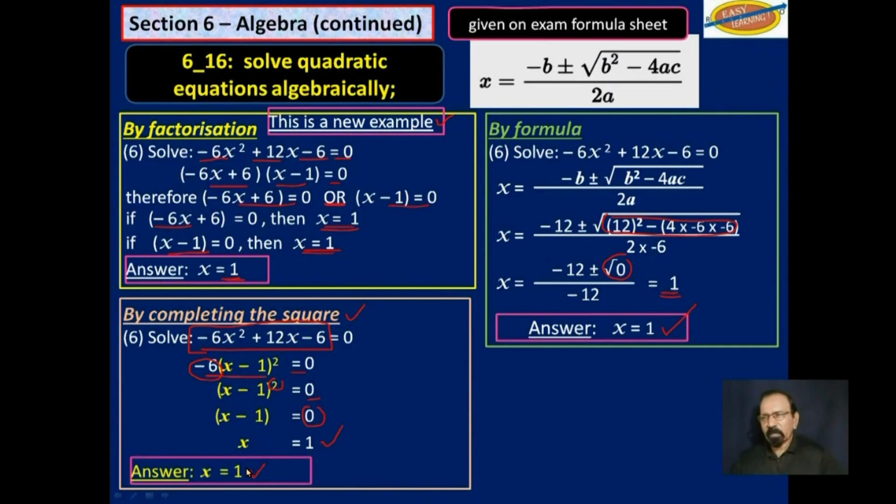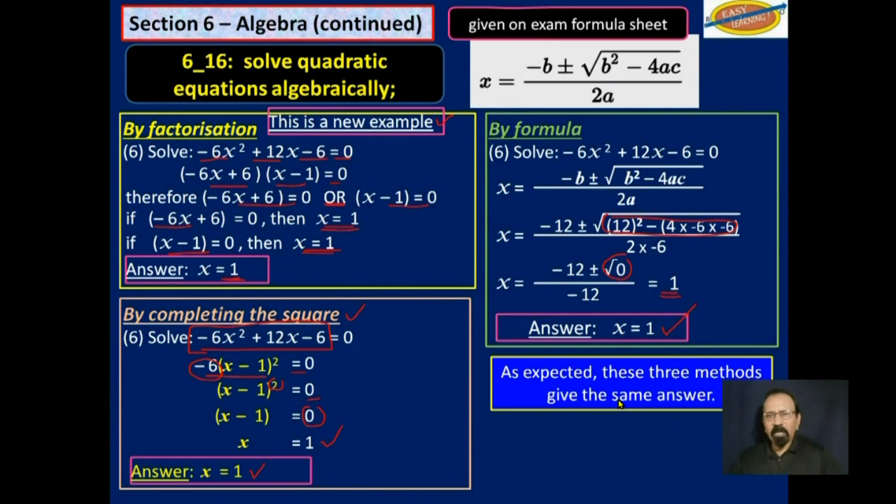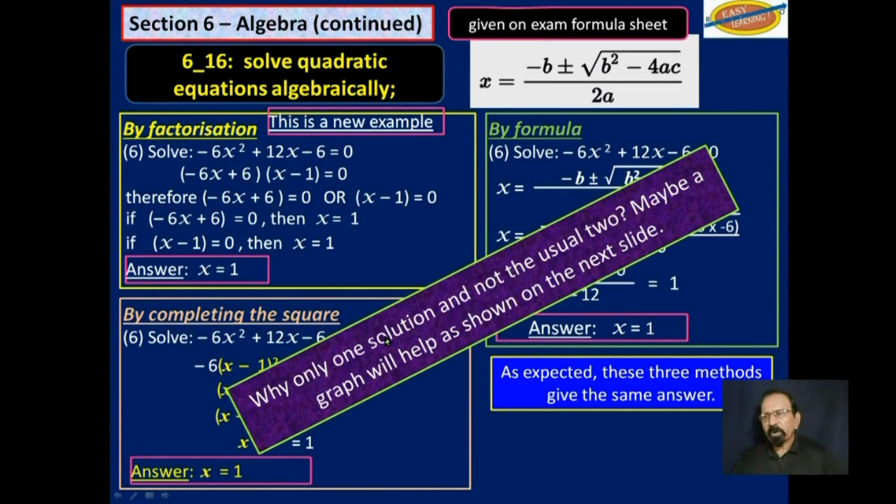So all three methods show that x is equal to 1. We only get one answer, and I will explain that in the next slide. As expected, these three methods give the same one answer. So you may be wondering why only the one solution and not the usual two that we got in the previous 5 examples. Well, maybe a graph will help us to understand this in the next slide.